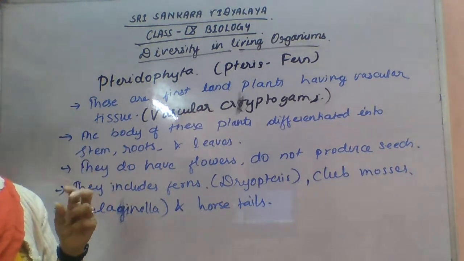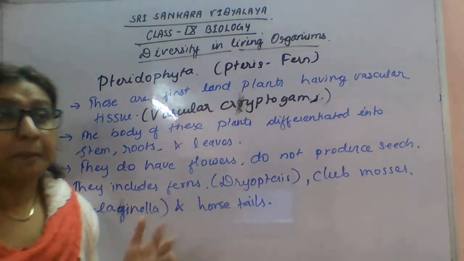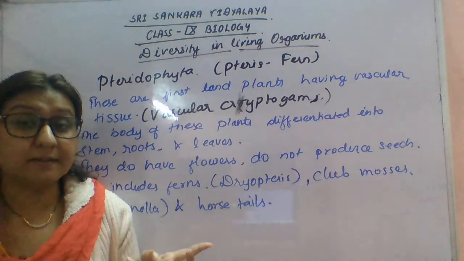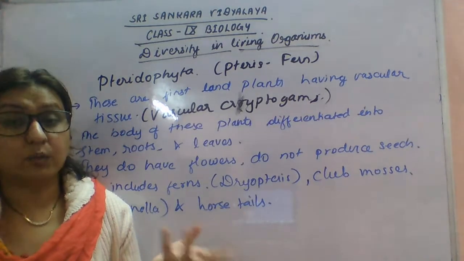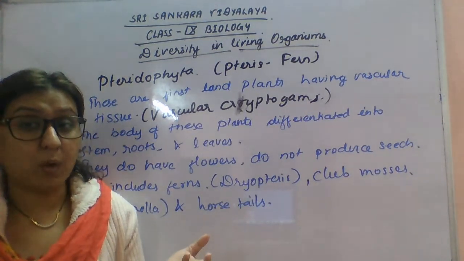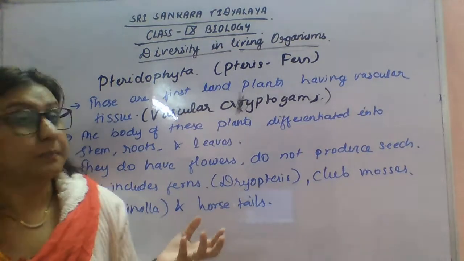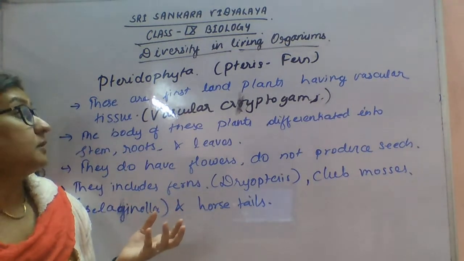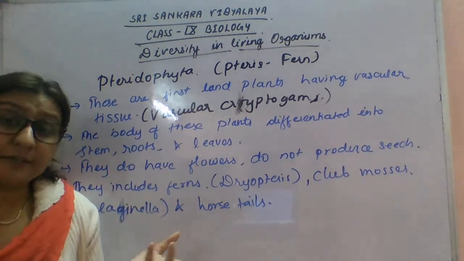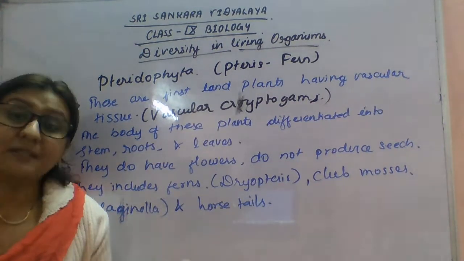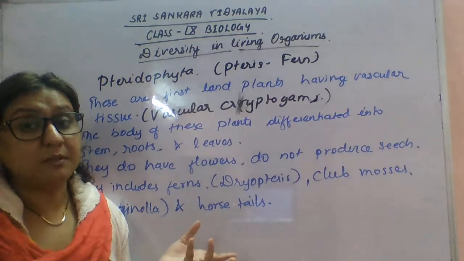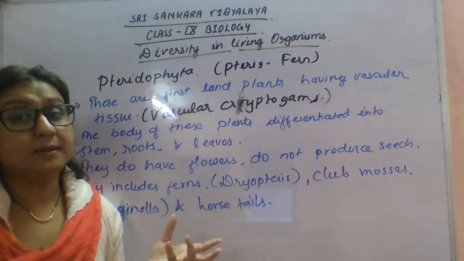Second, we learned about bryophytes. They are called the amphibians of the plant kingdom, as they can live on land, but for reproduction they use water. In bryophytes the true vascular system is absent, which means conduction of water and food through xylem and phloem is not possible.